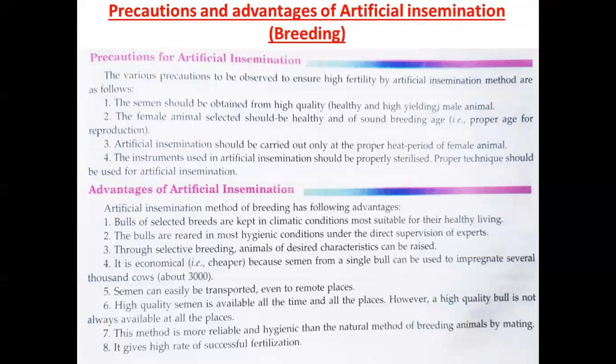High quality semen is available all the time and at all places. However, a high quality bull is not always available at all places. This method is more reliable and hygienic than the natural method of breeding animals by mating. It gives a high rate of successful fertilization. So these are the advantages of artificial insemination.